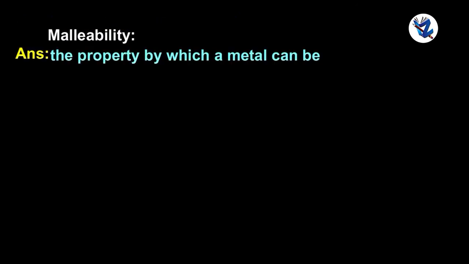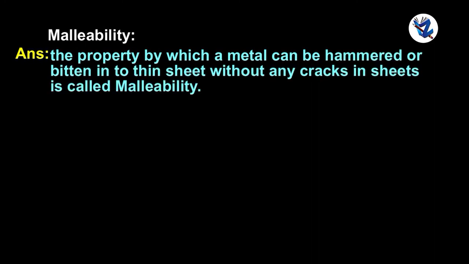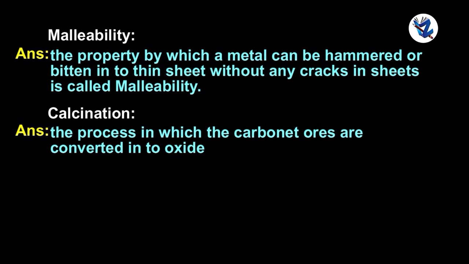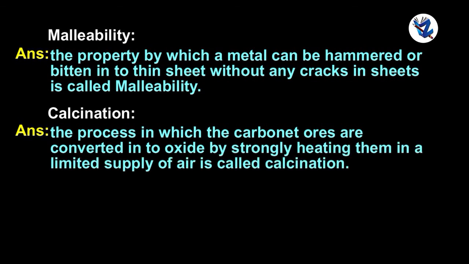Malleability. The property by which a metal can be hammered or beaten into thin sheets without any cracks in the sheets is called malleability. Calcination. The process in which the carbonate ores are converted into oxides by strongly heating them in a limited supply of air is called calcination.